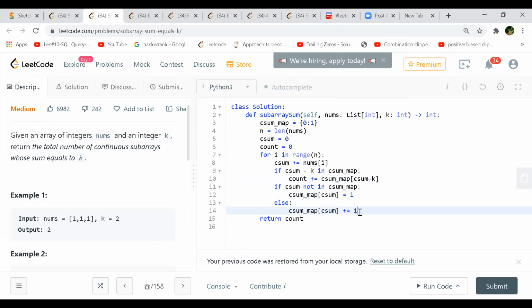So anyway, you always store your cumulative sum in the map, whether you are storing it for the first time or incrementing the previous count, you always store it.